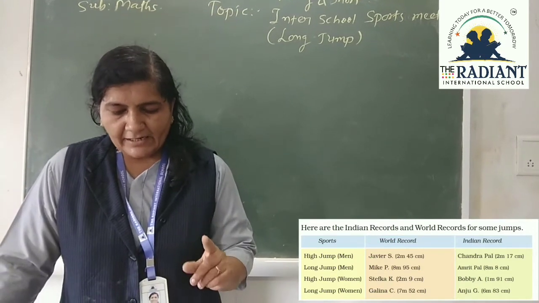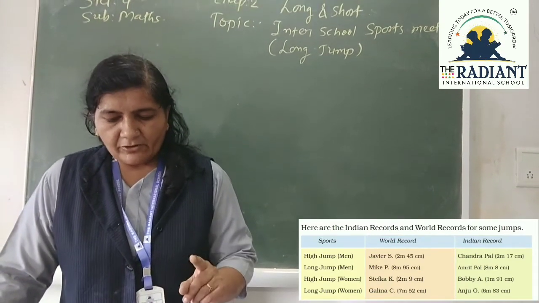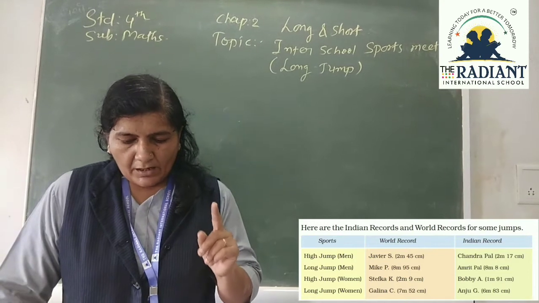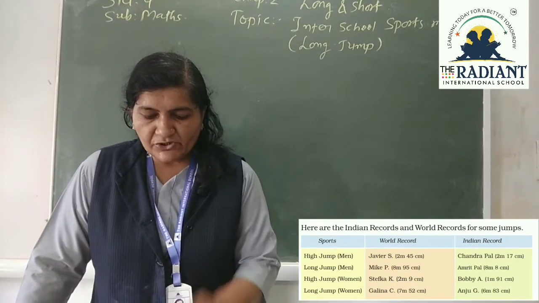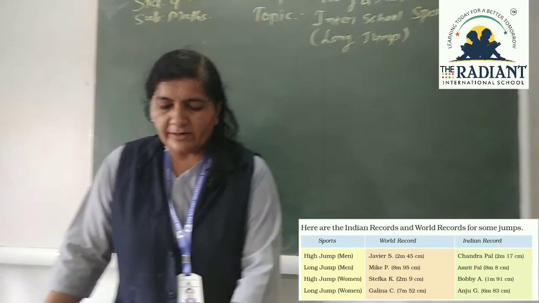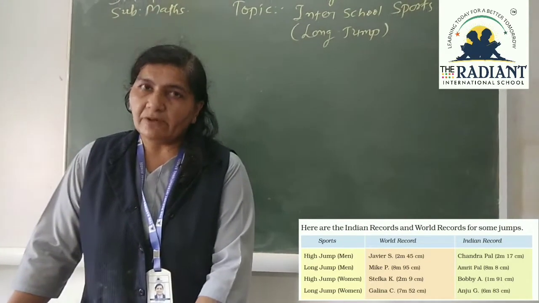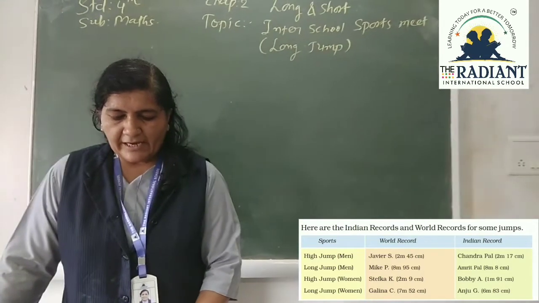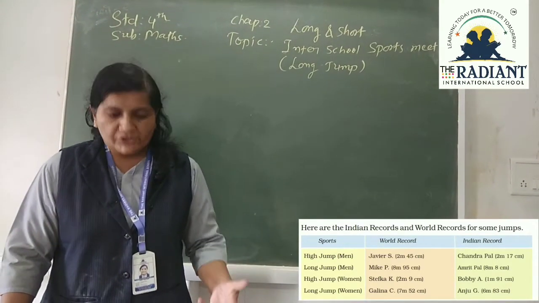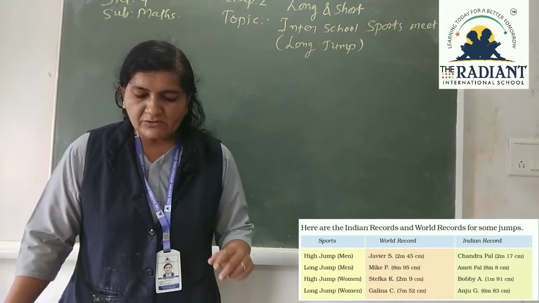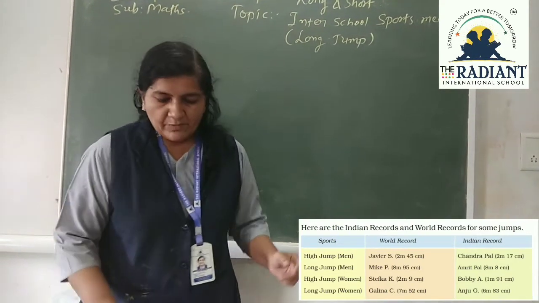Stelka and Galina C. In Indian record there are Chandrapal, Amritpal, Bobby A and Anju G. You have to check what is the record, world record and Indian record of each and every person. First question is there, how many centimeters more should Chandrapal jump to equal the man's world record for high jump? Listen.